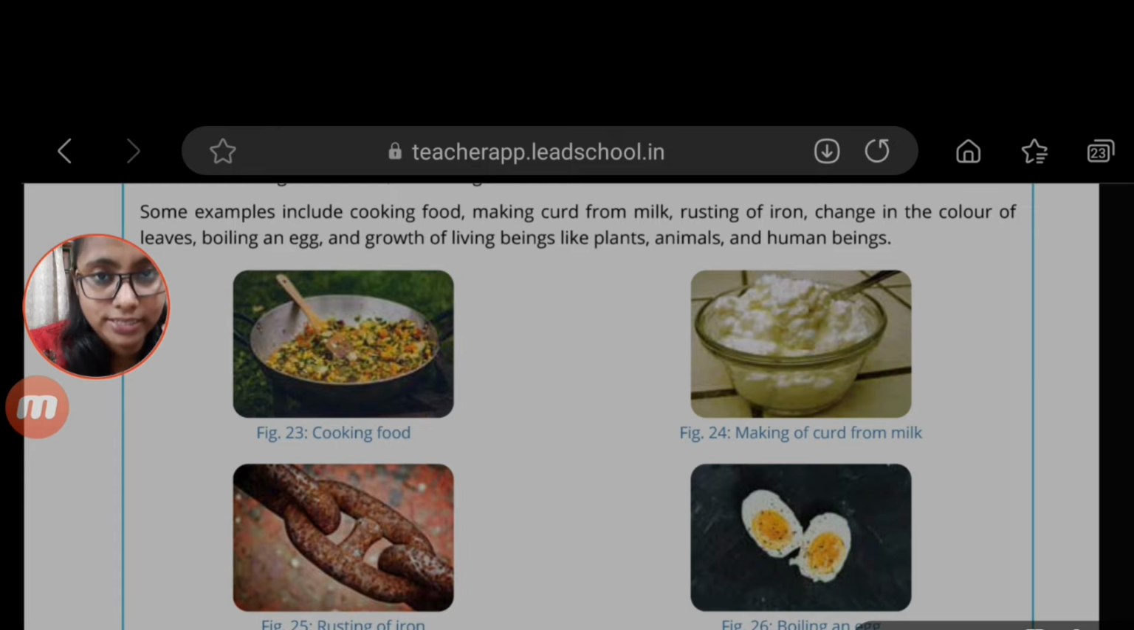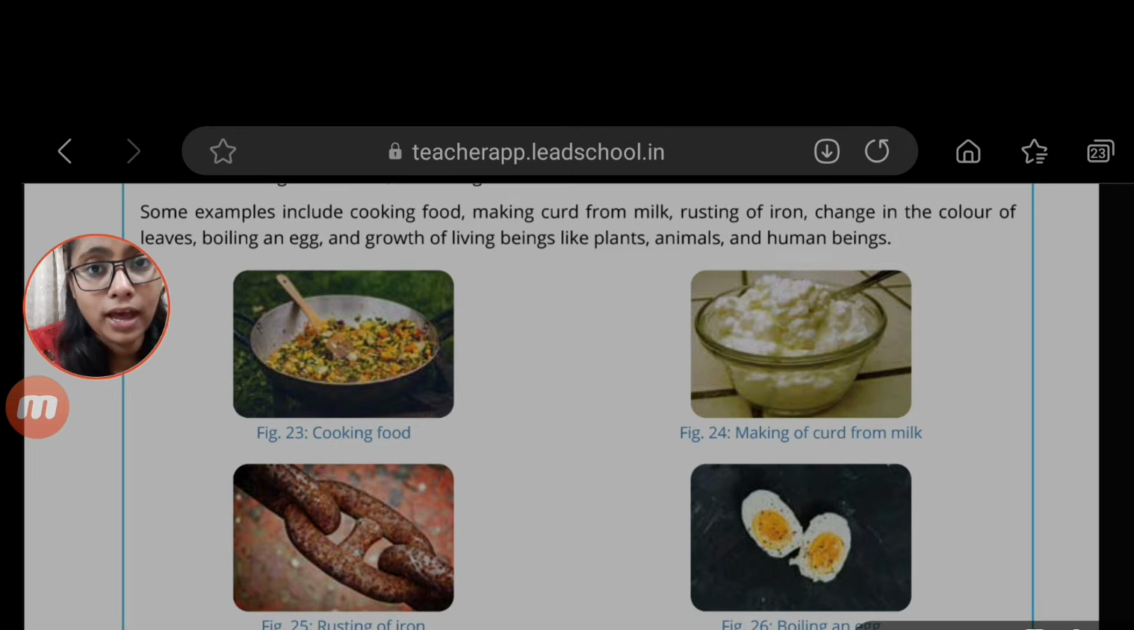So these types of changes around us, where we cannot return to the original point, are known as irreversible processes, or irreversible changes. Here are four examples shown as figures. Cooking food, as I said in the example. Making curd from milk: you have also seen that whenever your mother is making curd or paneer, from the milk we make this type of product.